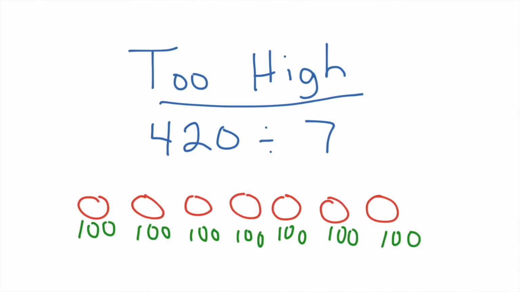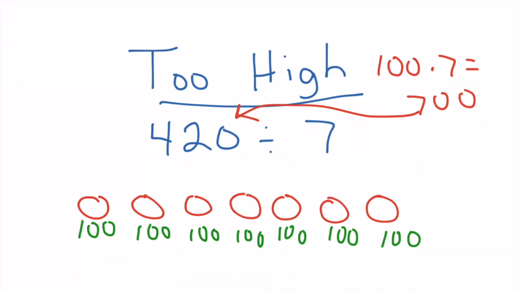If I put 100 in each of those 7 groups, that's the same thing as saying 100 times 7, which is 700. Now you notice I don't have 700 ounces total, which tells me that the number 100 is too much. I can't afford to put 100 in each.